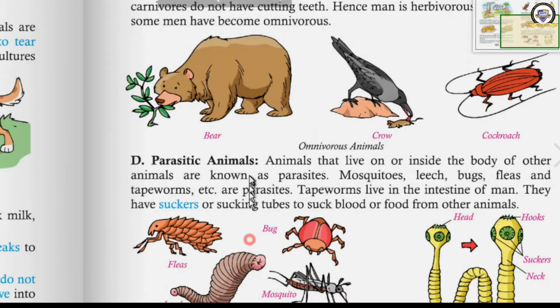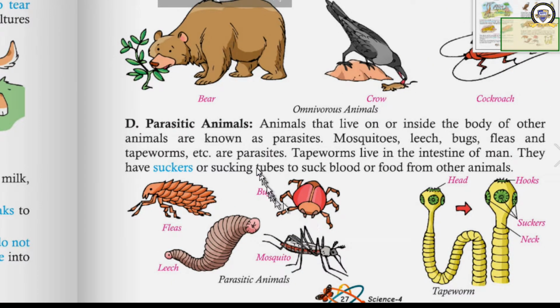Okay, next one is parasitic animals. The fourth one, we have learned about carnivores, herbivores and omnivores. Fourth one, parasitic animals. What are parasites? The animals that live on or inside the body of other animals are known as parasites.